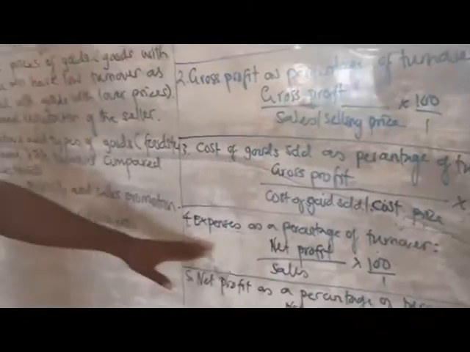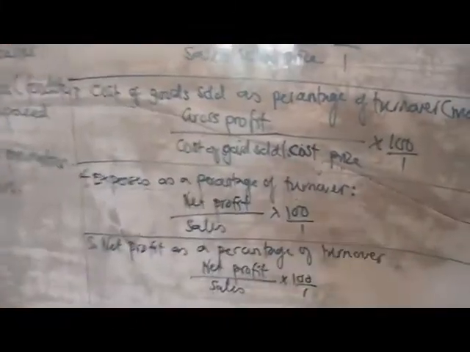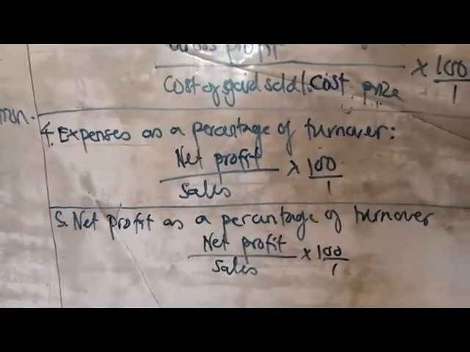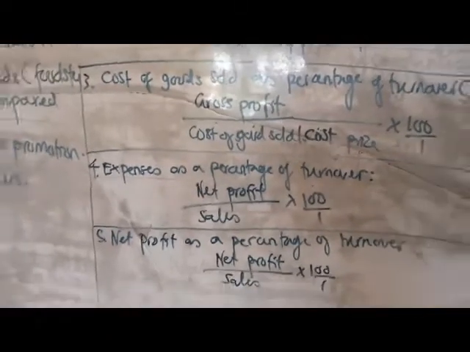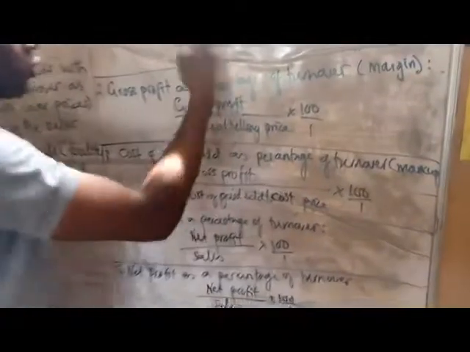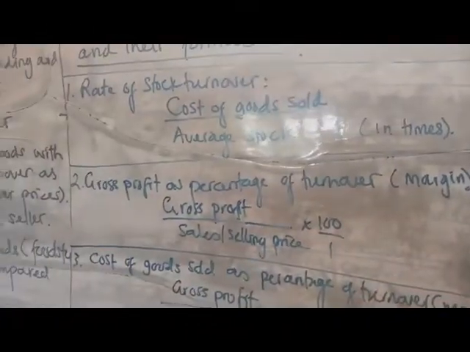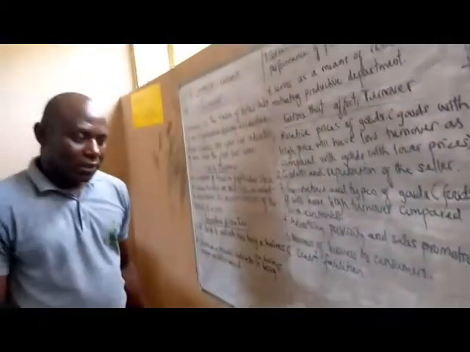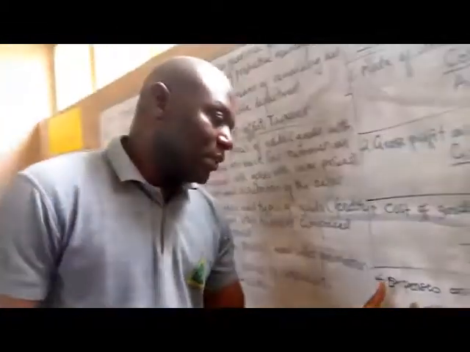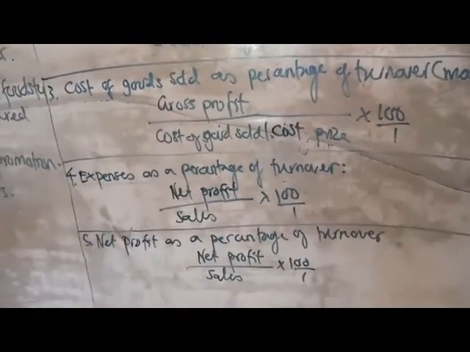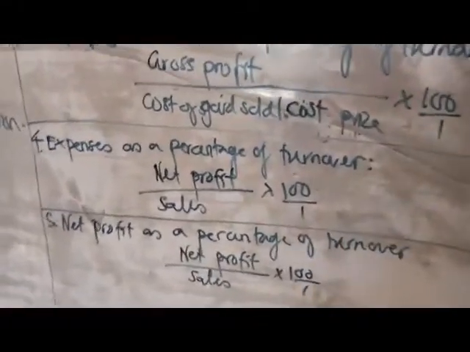All right. Then you have expenses as a percentage of turnover. The expenses here have to do with the profit and loss expenses, not the trading expenses, because the trading expenses have already been taken care of in the cost of goods sold. What is the percentage of expenses represented in the portion of your sales? That is the percentage of net profit you have in your sales.